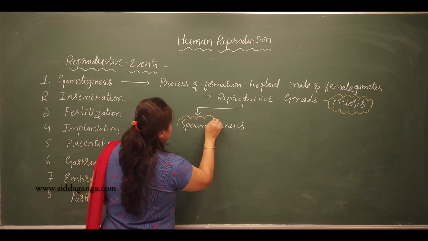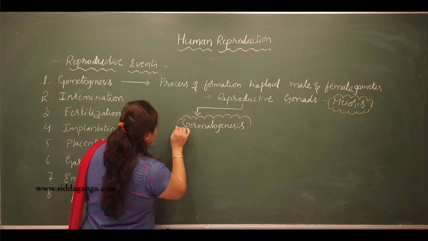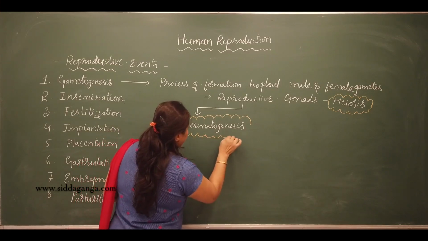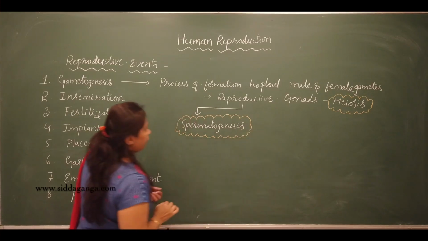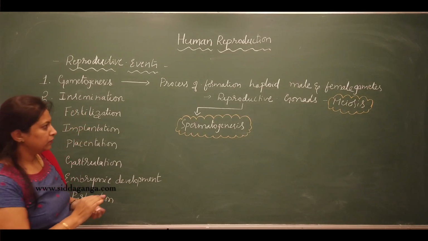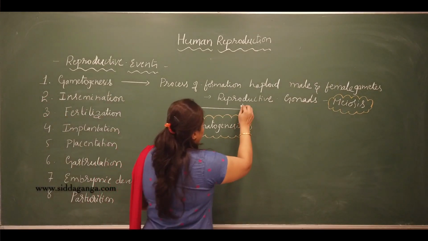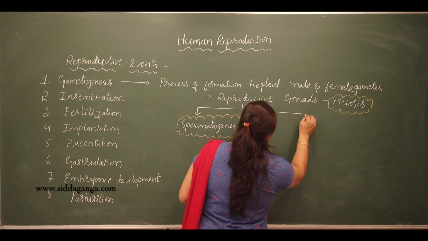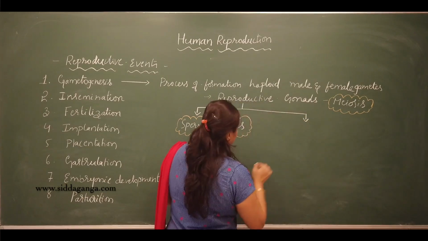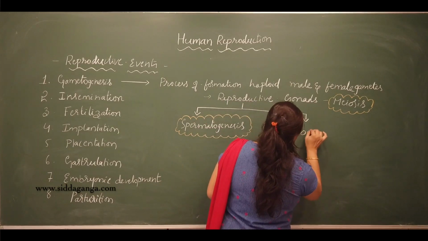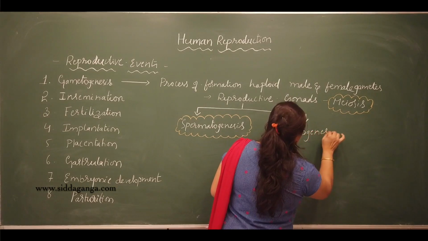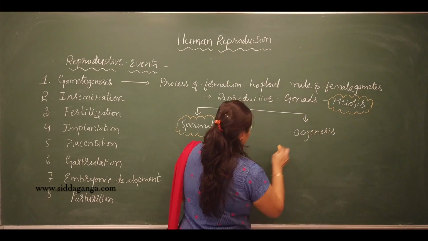If gametogenesis occurs in the male individuals, it is called what? Spermatogenesis. And if it occurs in the female individuals, it is called oogenesis.